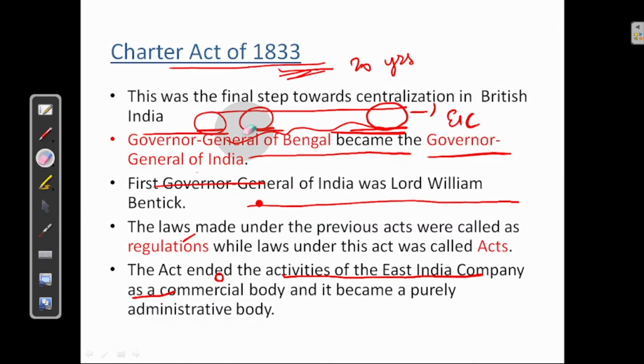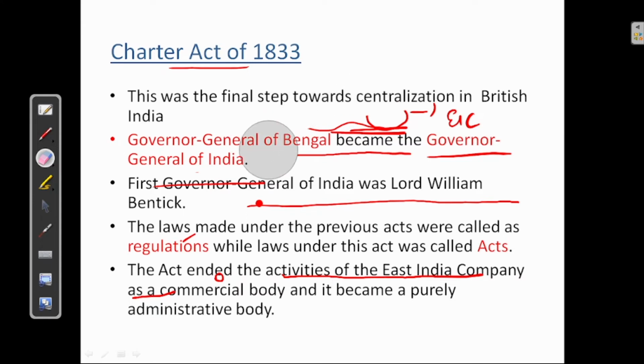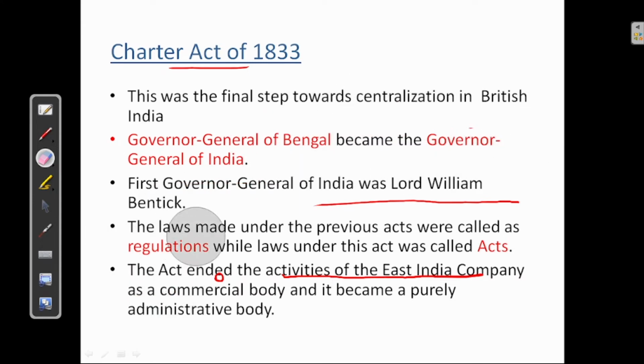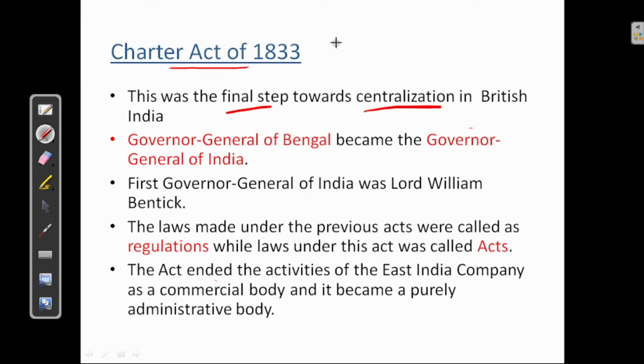Now let us see the Charter Act of 1833. This was the final step towards the centralization in British India. Okay, first step of centralization took place in 1773. Right? First step of centralization. Final step of centralization in 1833.